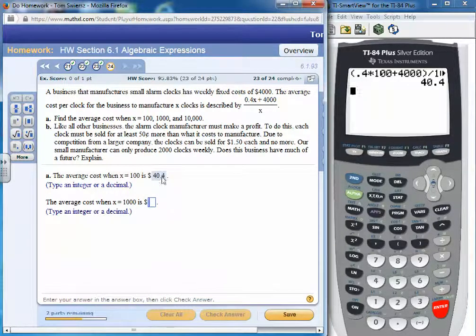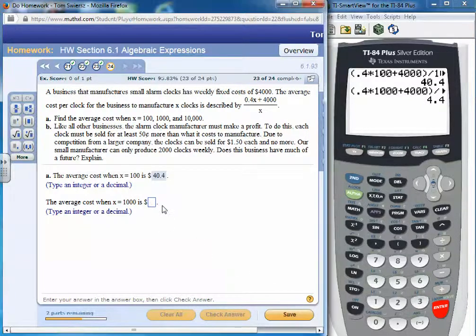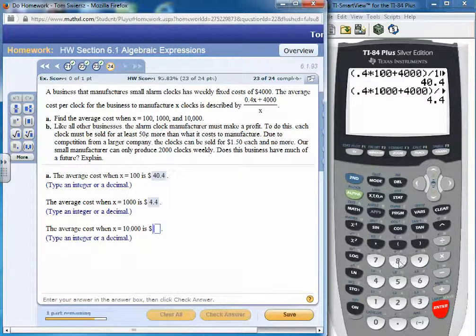Okay, now we're going to do the same thing when X is 1,000. So same formula, but now X is 1,000. So 0.4 times 1,000, because X is now 1,000, plus 4,000 divided by X again, in this case 1,000. And we get $4.40.